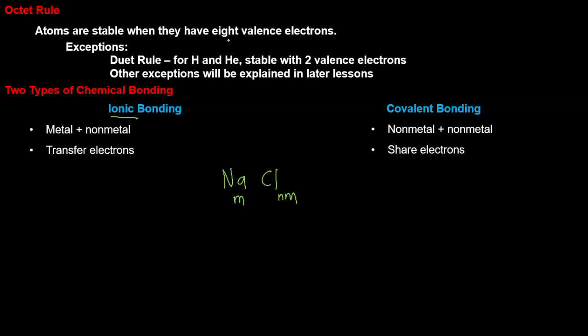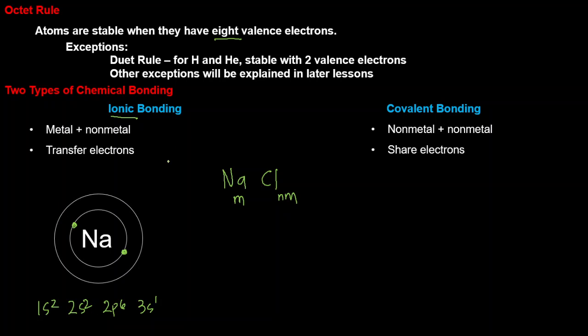Next, let's inspect whether these atoms are stable or happy. They are happy when they have 8 valence electrons. For us to know its valence electrons, we need to know its electron configuration, how the electrons are arranged inside the atom. The electron configuration for sodium is 1s2, 2s2, 2p6, and 3s1. If we visualize this, that's sodium. On the first energy level, it has 2 electrons. Then on the second energy level, we have 2 plus 6, 8 in total.